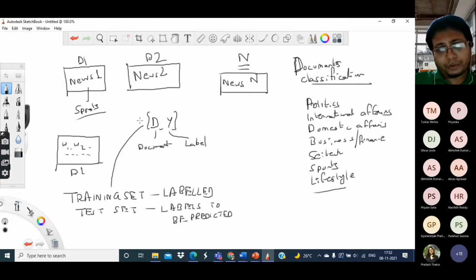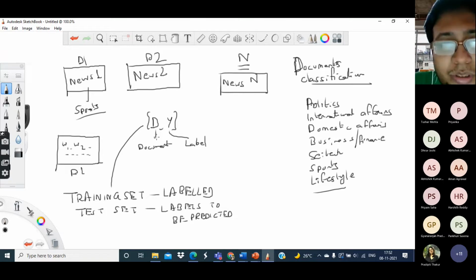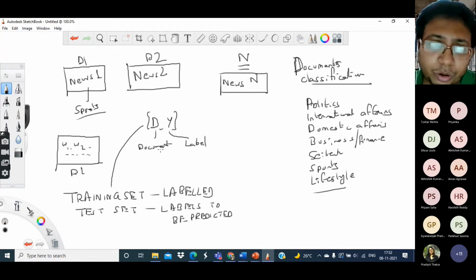So if you consider this particular case, every document is a news article, and it is accompanied by a label, meaning what kind of news is it? Is it politics news, or sports news, or finance news, or what is included in the labels? Now, a document again is a sequence of word tokens.